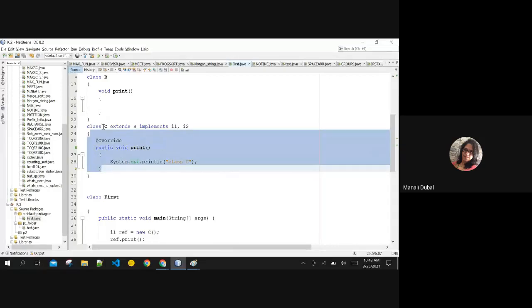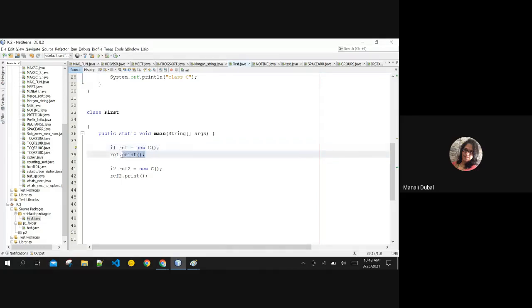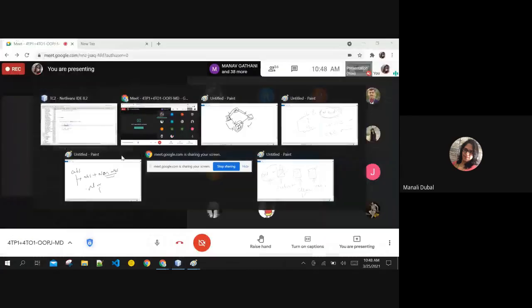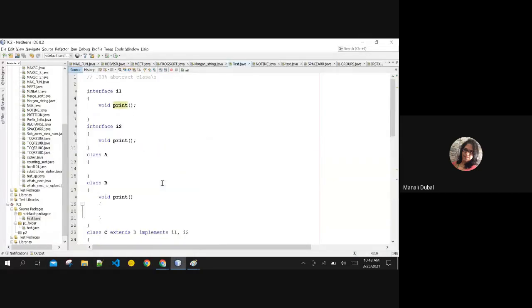So this belongs to C now. Even though you can access it with I's reference, it belongs to the C class. Whichever reference you create, you can make it point to C only. Whichever print you are calling, you are pointing to the same memory block. Getting this? Are you in the flow with me? Are you with me? Yes. Okay, does anybody have any questions so far?